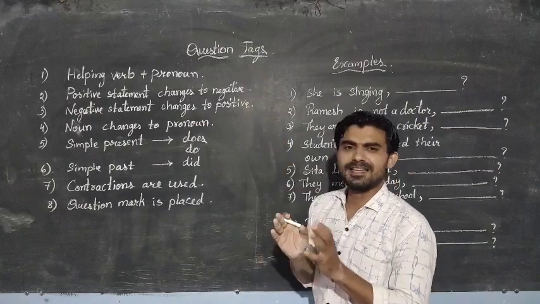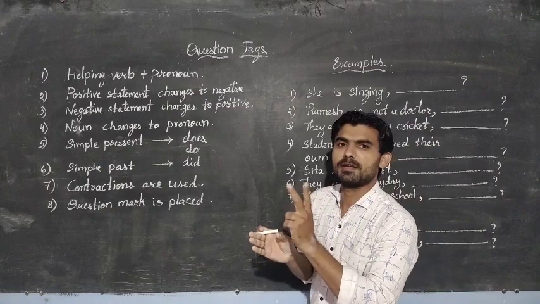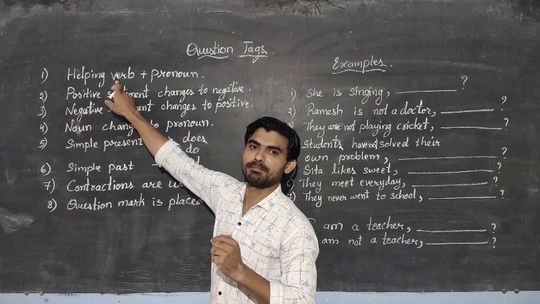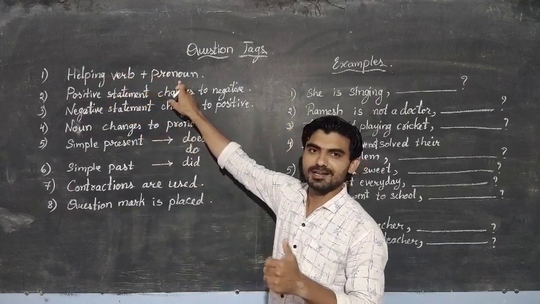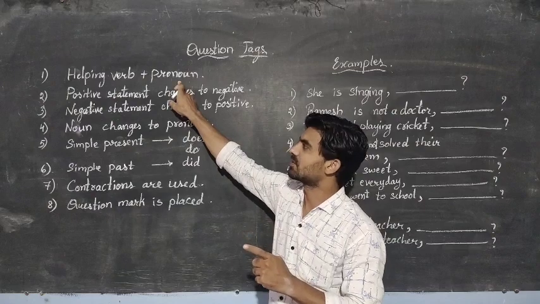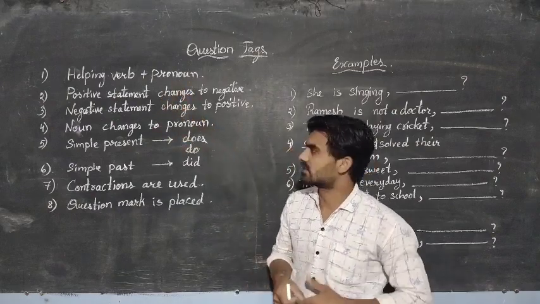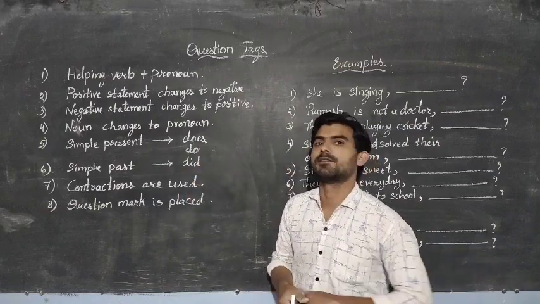This is a very simple phrase, very simple. There are only two very important words in this, that is a helping verb and a pronoun. A helping verb is used and a pronoun is used. You say many sentences, you make statements, like positive statements, sometimes it may be negative statements.